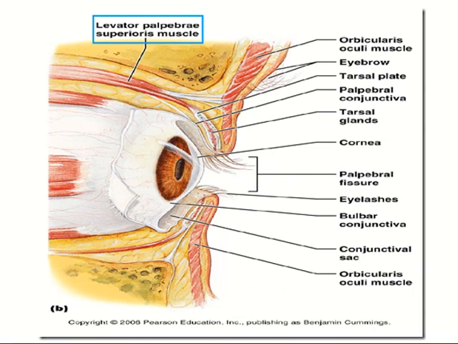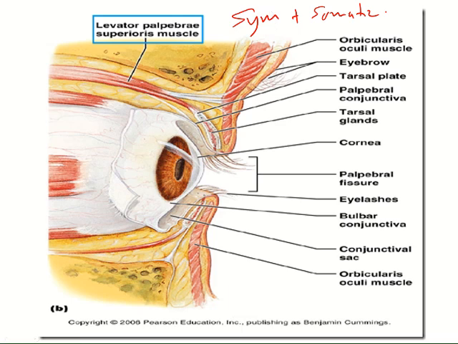Few more points about the levator palpebrae superioris muscle. We have already said that it is supplied by both sympathetic and somatic motor nerves. Somatic motor nerves coming through the oculomotor nerve, and the sympathetic nerves coming through the internal carotid artery from the superior cervical ganglion.